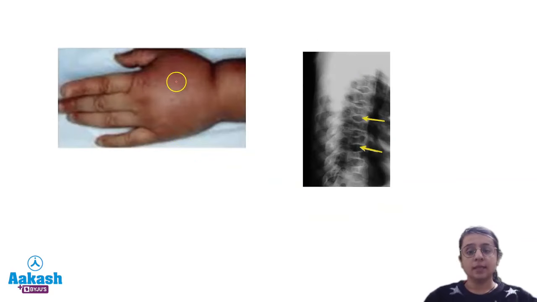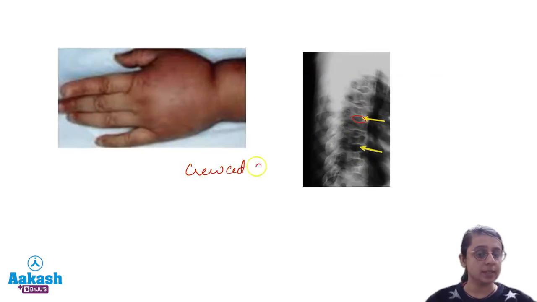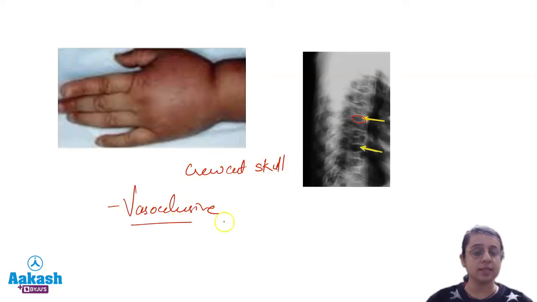So you can see here involvement of digits of hands and foot, dactylitis, small bones of hands and foot are involved. Then this is typical fish mouth appearance. Along with that, crew-cut skull appearance can be seen. So these are all due to vaso-occlusive crisis, which is the most common crisis in patients of sickle cell anemia.